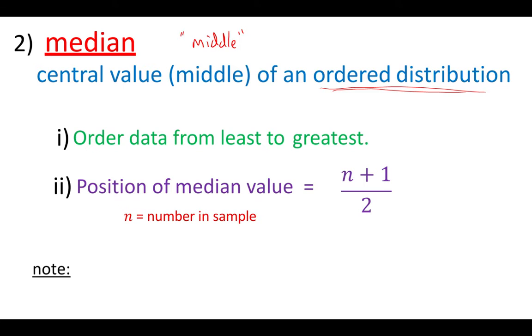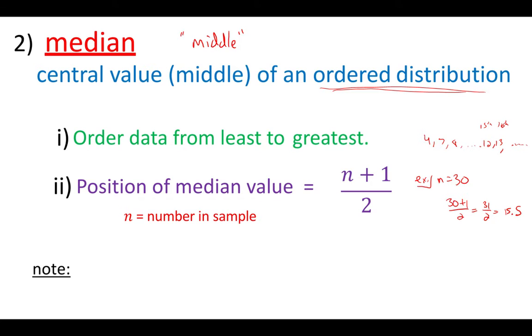Now you'll discover you don't always get a whole number. Let's say n is 30. Well, then we get 30 plus 1 over 2, so we get 31 over 2, which is 15.5. Well, we don't have a 15.5th data value, right? You could think of them on a number line. We've got 4, 7, 8, and so on all the way up. Then we've got the 15th one that's here, maybe this is 12. And then we've got the 16th one, that's 13. And then we keep going on and on after that. So there's no 15.5th data value.